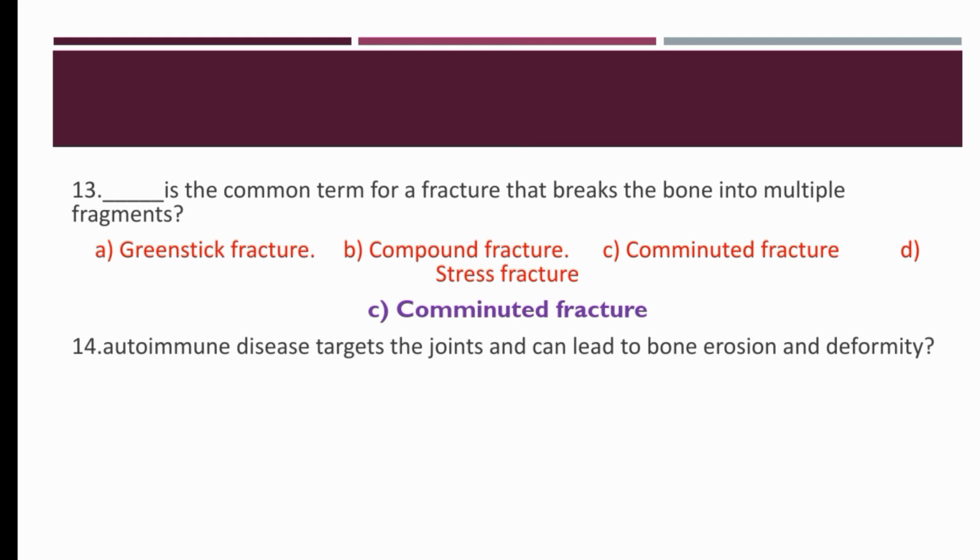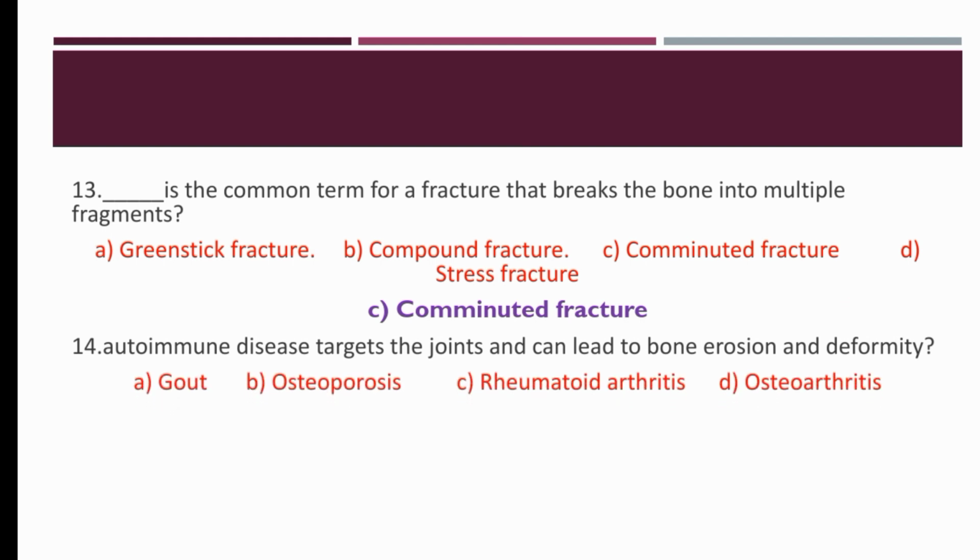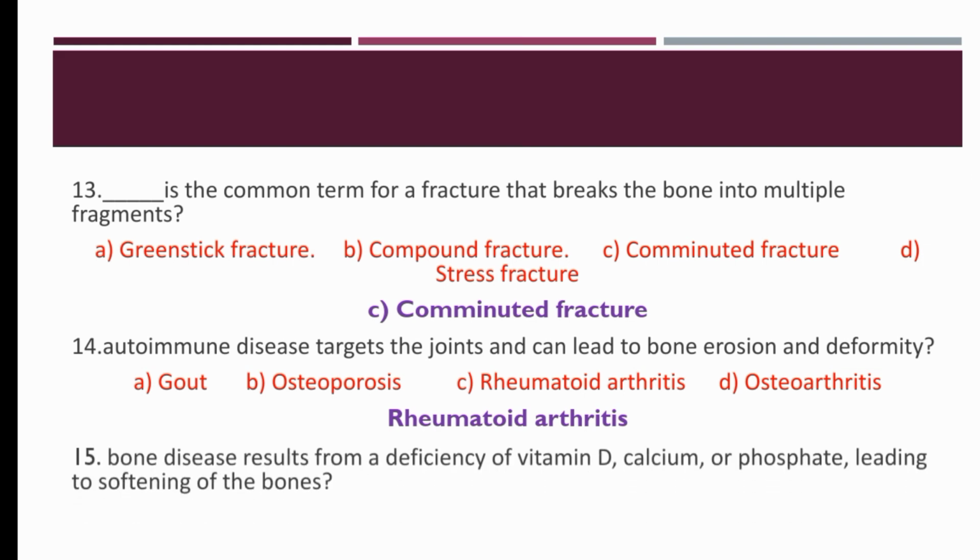Dash autoimmune disease targets the joints and can lead to bone erosion and deformity. The options are gout, osteoporosis, rheumatoid arthritis, or osteoarthritis. So the right option is rheumatoid arthritis. The right option is C. It is an autoimmune disease.